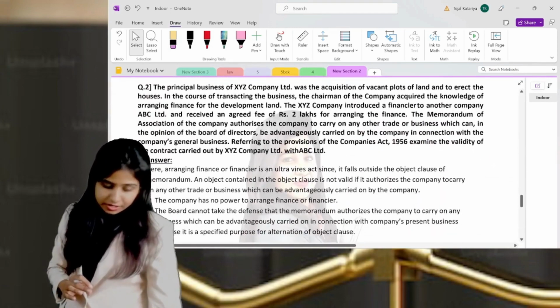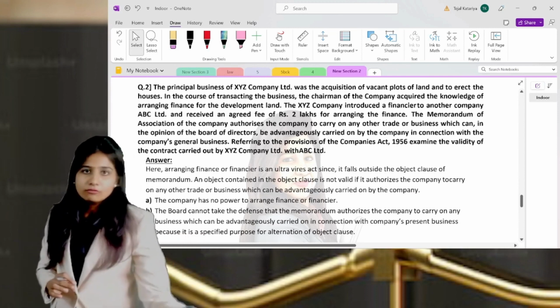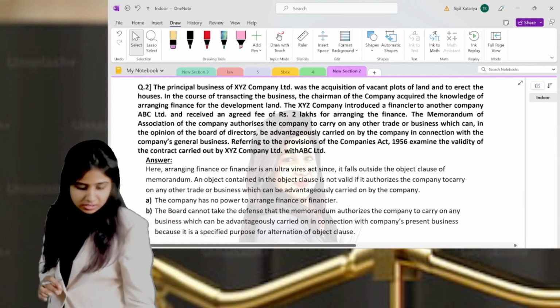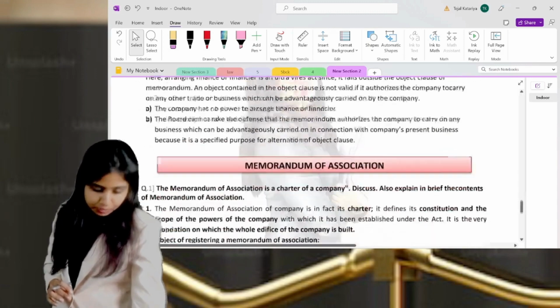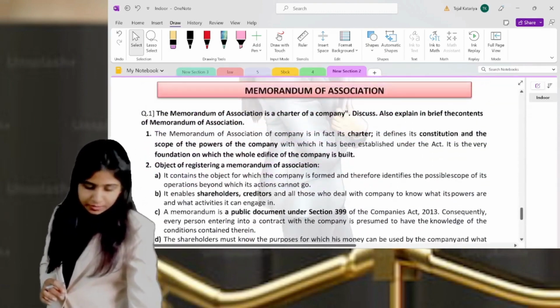You may get a case study question also. I have given only the conclusion part. The provisions, I have already given earlier in 9 points, and this is the conclusion part. The last topic that I want to discuss is all about the memorandum.